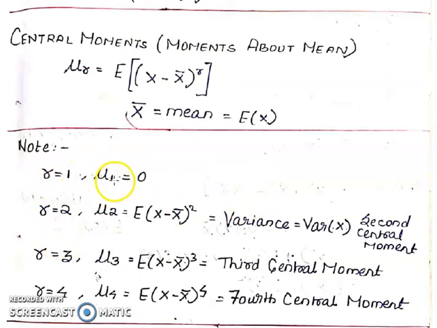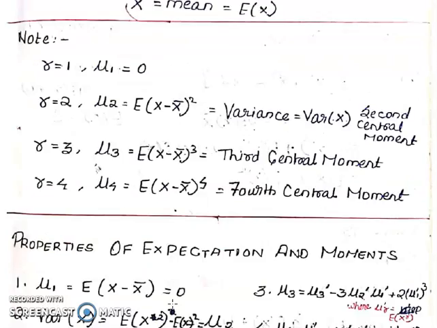Now notes. Suppose r equal to 1, mu 1 equal to 0. That is, the first central moment is 0. R equal to 2, mu 2 equal to E of (x minus x bar) the whole square, which is said to be the variance. R equal to 3, mu 3 equal to E of (x minus x bar) the whole cube, the third central moment. R equal to 4 means mu 4 equal to E of (x minus x bar) power 4, the fourth central moment.